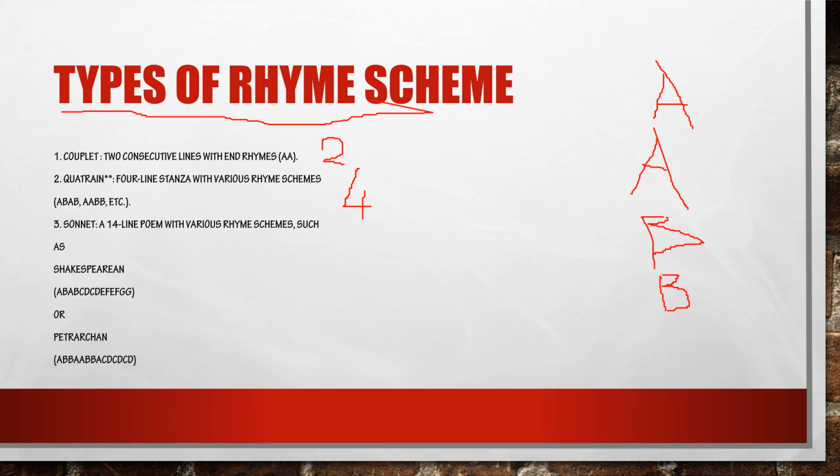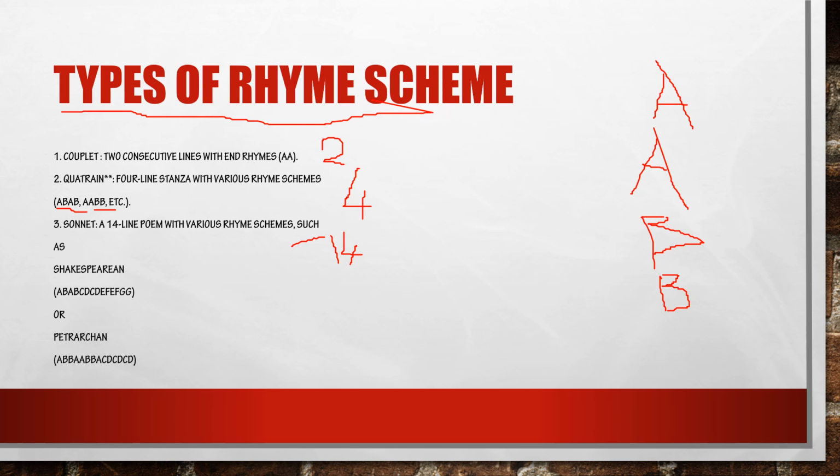A 4-line stanza with various rhyme schemes such as ABAB and AABB. And a sonnet is a 14-line poem with various rhyme schemes such as AB, CD, GG. This is called Shakespearean sonnet and Petrarchan sonnet.